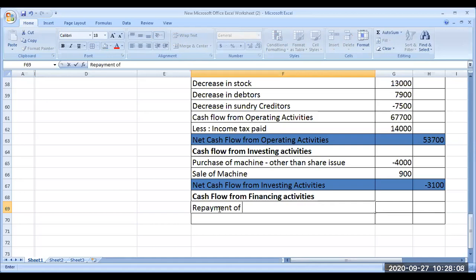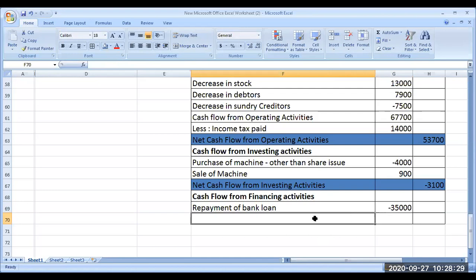So repayment of bank loan. Suppose last year it is 10,000 and current year is 20,000, you have to write raising of bank loan 10,000, the difference. Now it is repayment of loan, 35,000 outflow, so I am writing minus.